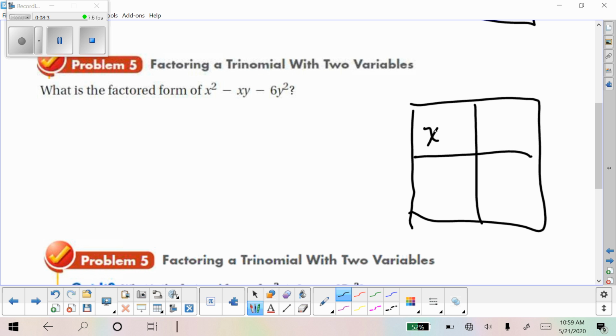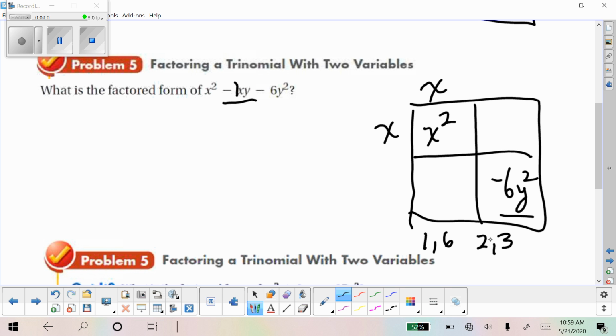It really doesn't matter. So this is going to be negative 6y squared. And our goal is still the same. We need two numbers multiplied together that give us negative 6y squared, which just means there's going to be a y in them. And then when we add them together, remember that the coefficient here is negative 1 actually. So we want to think of numbers that multiplied together equals 6. And I can only think of two different sets of integers. And we need one of them to be a negative in order to get a negative here.